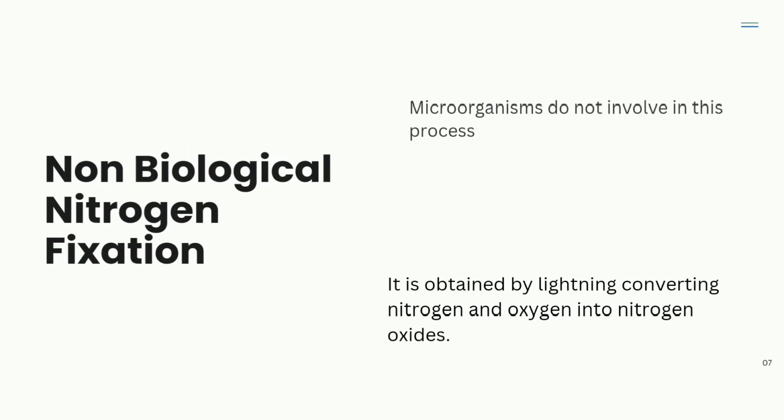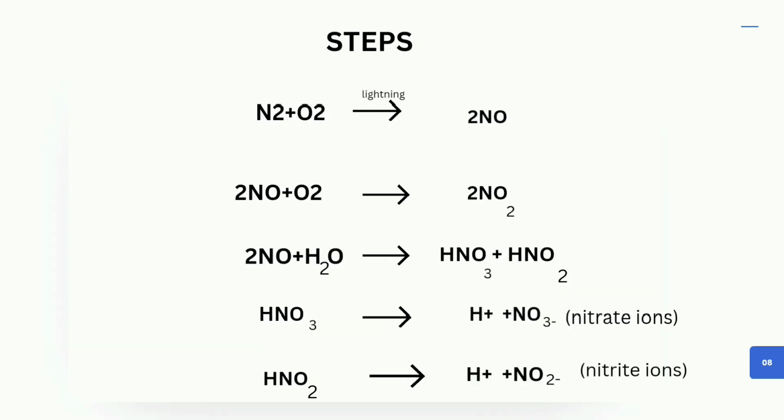Non-biological nitrogen fixation. Microorganisms do not perform the nitrogen fixation process. During lightning, the atmospheric nitrogen and oxygen are converted into nitrogen oxides. So these are the steps involved in non-biological nitrogen fixation. The atmospheric nitrogen and oxygen are converted into nitric oxide during lightning. Through oxidation, it is converted into nitrogen peroxide and then nitric acid, followed by calcium nitrate, then ammonium nitrate, and the final step is ammonium nitrite.